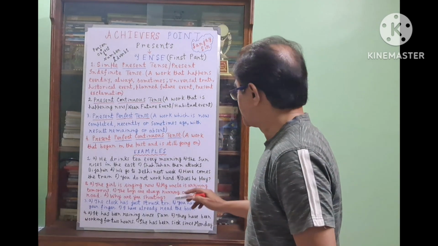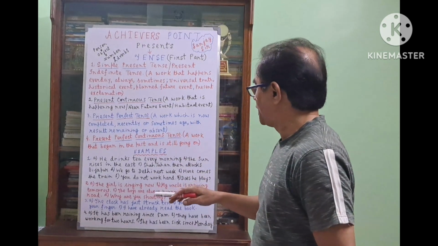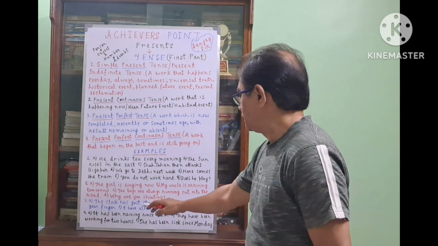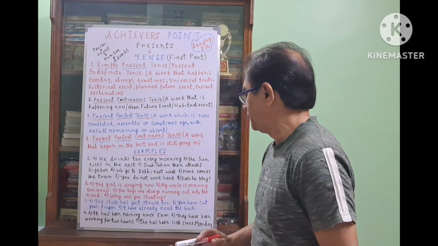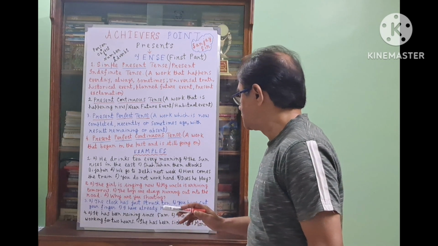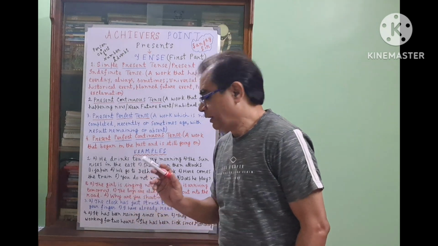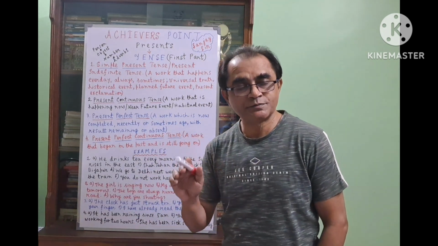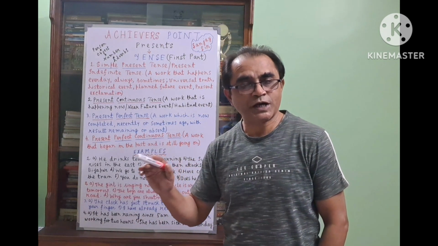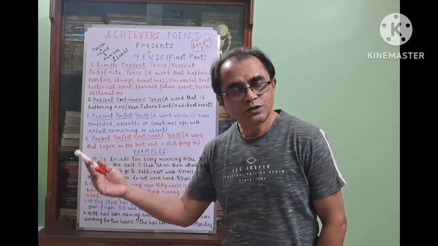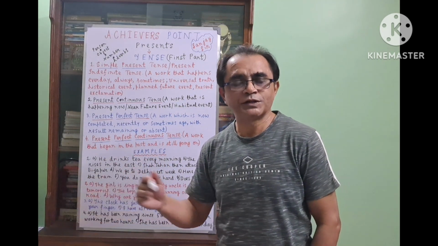Now present perfect continuous tense: the work started in the past and it is still going on. It has been raining since 5 a.m. So the structure is subject, has been or have been, verb 1 plus ing, object, since or for plus time.